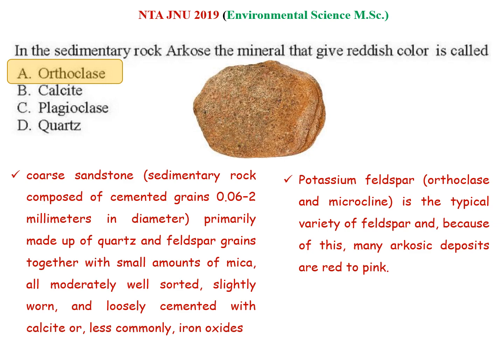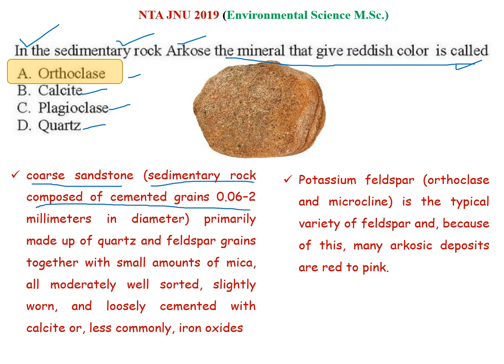In the sedimentary rock Arkose, the mineral that gives the reddish color is called? The options are orthoclase, calcite, plagioclase and quartz. So let us discuss the Arkose sedimentary rock. It is a coarse sandstone sedimentary rock composed of cemented grains 0.06 to 2 millimeters in diameter, primarily made up of quartz and feldspar grains.